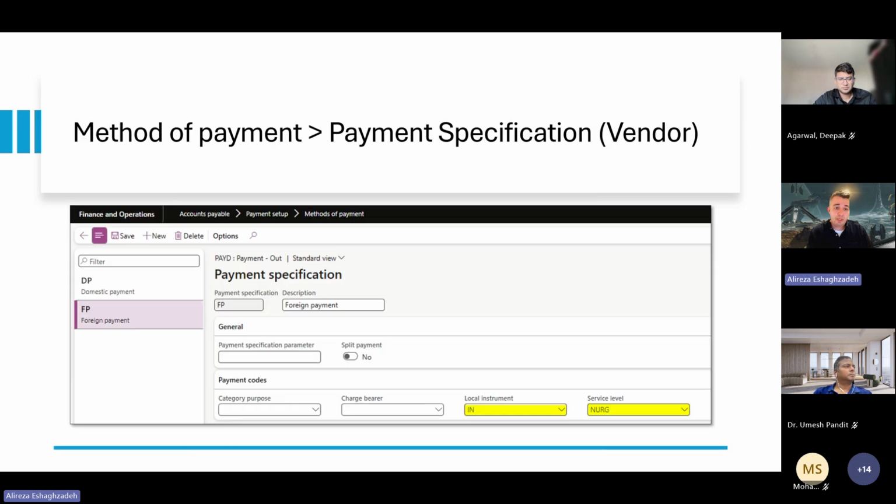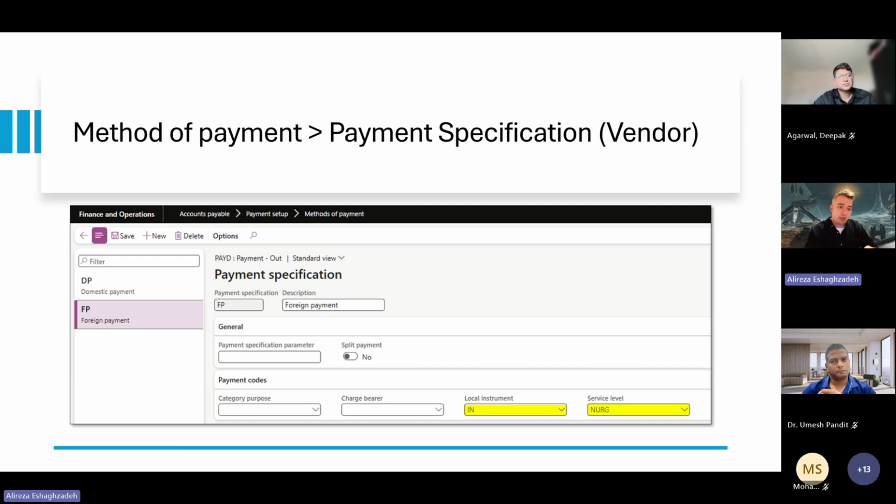In this case it's empty because I have this possibility to assign the bank account based on the currency in this picture. The next part: if you remember on the vendor card, we had a vendor specification. On the vendor specification, we can create it as domestic and foreign. But the important thing is that for the local instrument and the service level, there are some ISO codes that must be used. For example, when you have a foreign payment, you need to have international local instrument and service level NURG. But when it comes to domestic, you need to have NORM, meaning non-urgent.